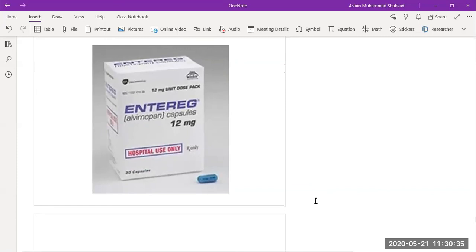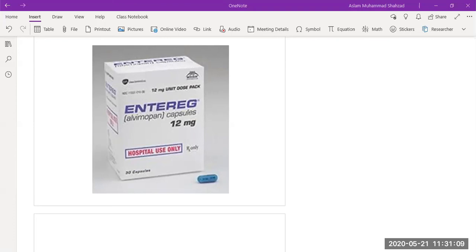Then the other example is alvimopan, which is an opioid receptor antagonist, used for acute and chronic therapy with opioids that may cause constipation and decrease intestinal motility. Because of the use of opioids, for example for relieving pain, we know that constipation is a side effect.